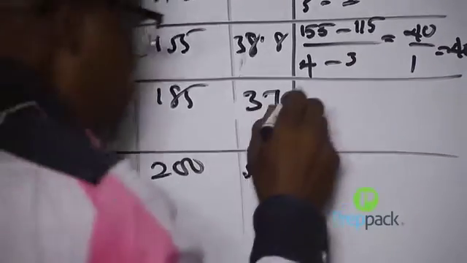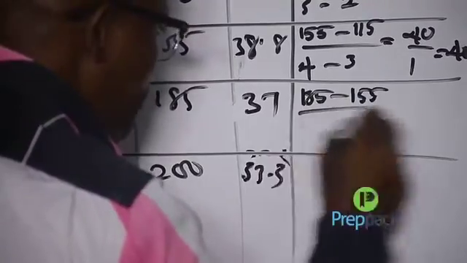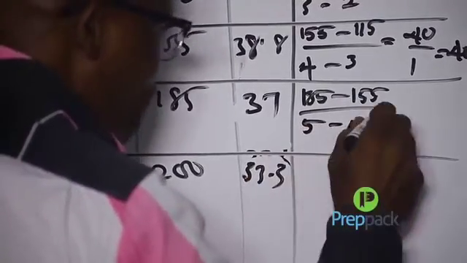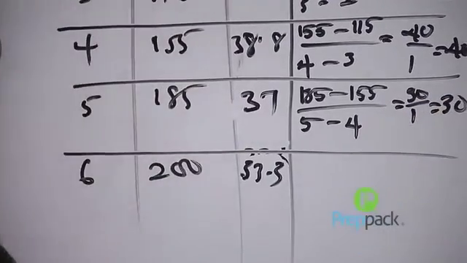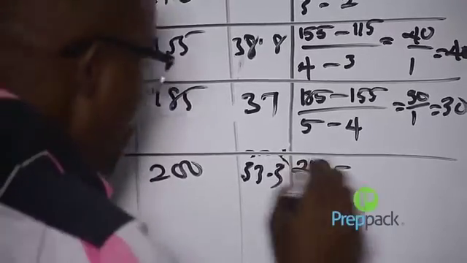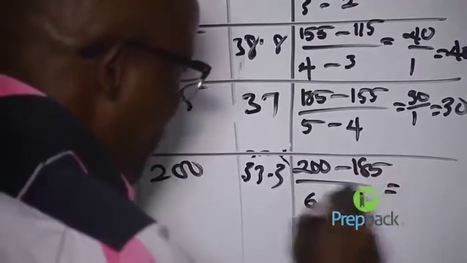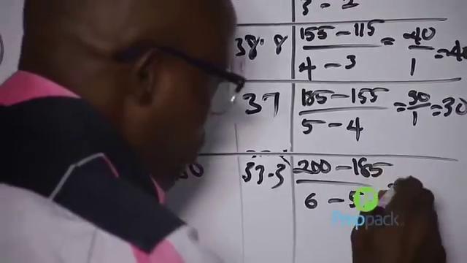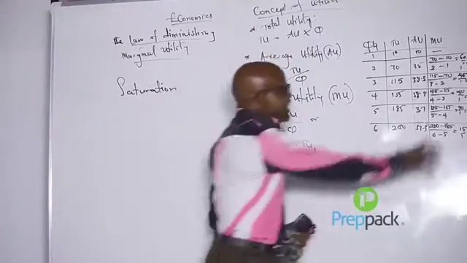The next one says 185 minus 155 over 5 minus 4. What do we get? 30 over 1. Here is 30. Then the last one says 200 minus 185 over 6 minus 5. That will give us 15 over 1. Here is 15. All right. Now, this is the MU.